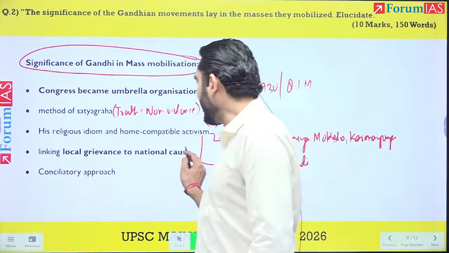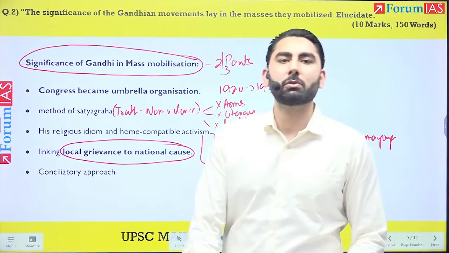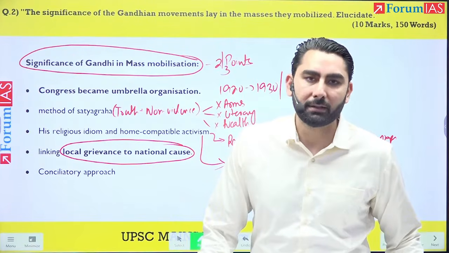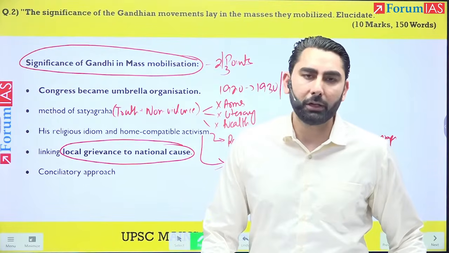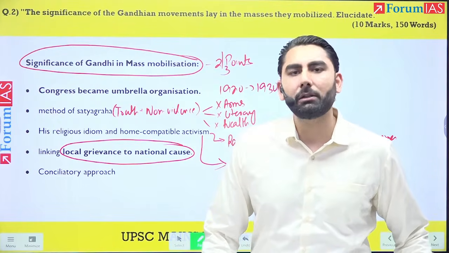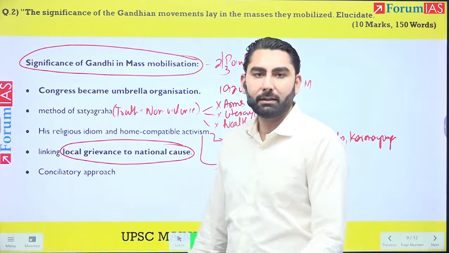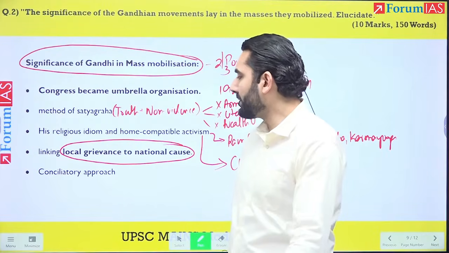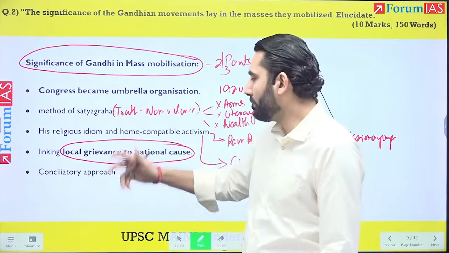Then he linked local grievances to the national issues. When Gandhiji goes to break the salt law, he says this is a fight of right versus might. He considered the Indian national movement not just a political movement, but an ideological movement. But you don't need to get into that. These are, again, self-explanatory, but seeing the demand of the question, some explanation could have been provided for few points.